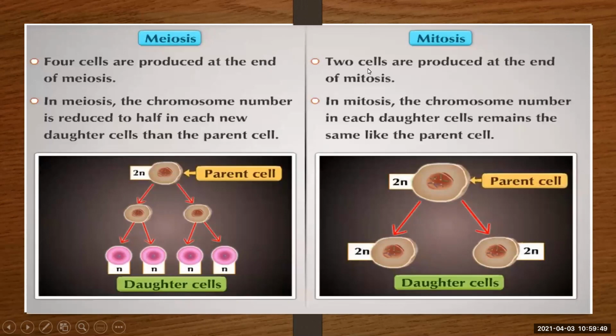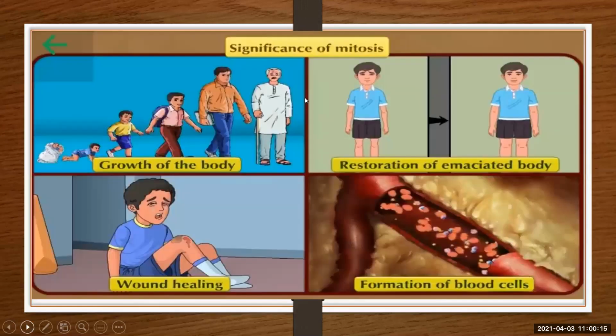In mitosis, two cells are produced at the end of mitosis. The chromosome number in each daughter cell remains the same as the parent cell. So you will find exactly similar daughter cells in mitosis. One parent cell will give rise to two daughter cells. They will have the exact number of chromosomes as the parent cell. This you have done in chapter number 2.